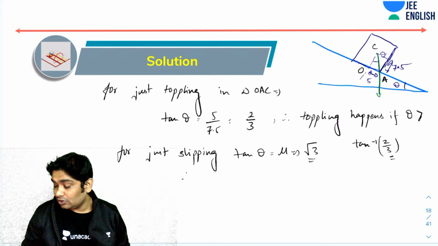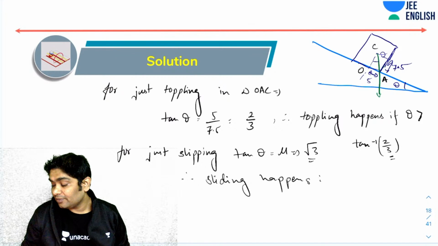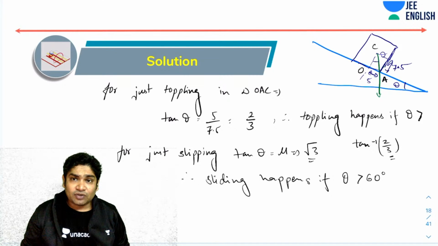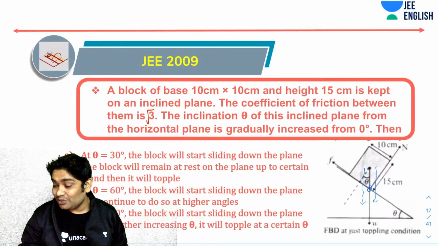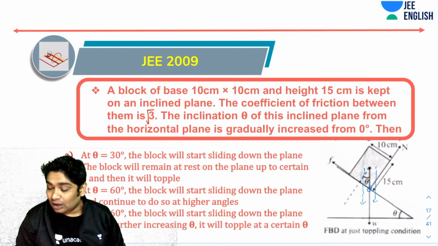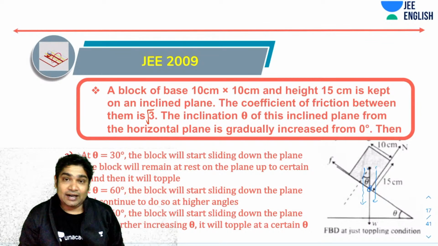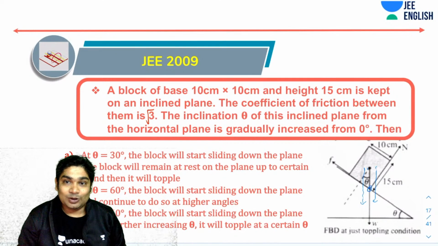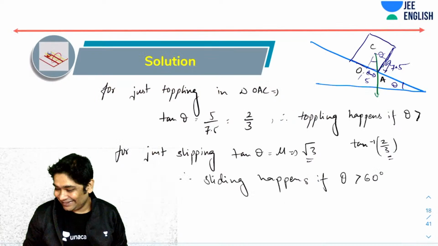Okay, so therefore sliding happens if theta is greater than 60. So I got the conditions for both. Now, I realize that the condition for toppling is being achieved beforehand. So yes, option B would be correct. Option B says the block will remain at rest on the plane up to a certain angle theta, and then it will topple. The sliding won't even come to the sliding condition. The toppling will happen before. So option B is correct. Very well done, AP.